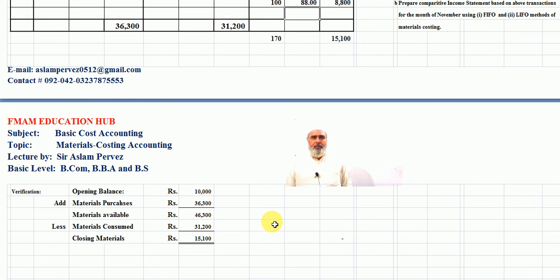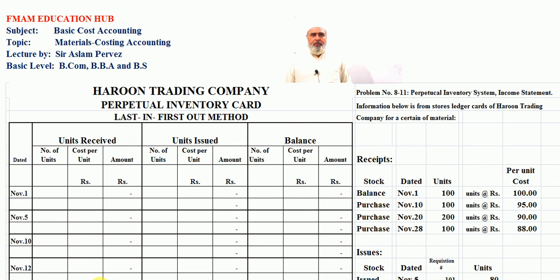Now we solve this problem with the help of the LIFO method. For this purpose, we have to move to the other slide for the LIFO method. Students, this is the LIFO method slide. Now students, the question is the same. The problem is the same, but the method is different here. Now we use the last in first out method for solving this problem. For this purpose, we have to know the meaning of the last in first out method.